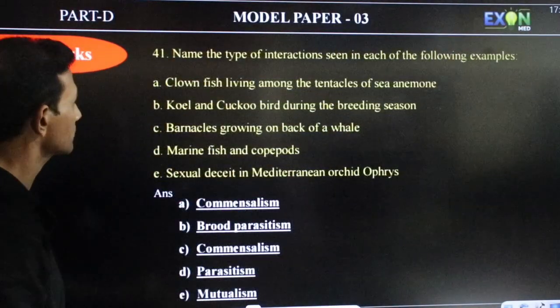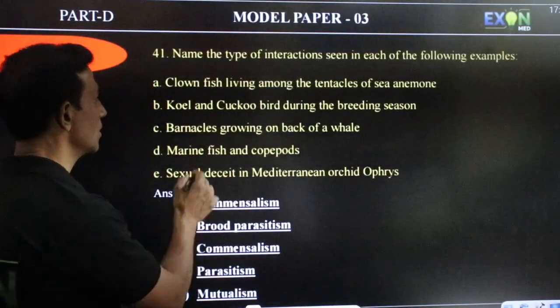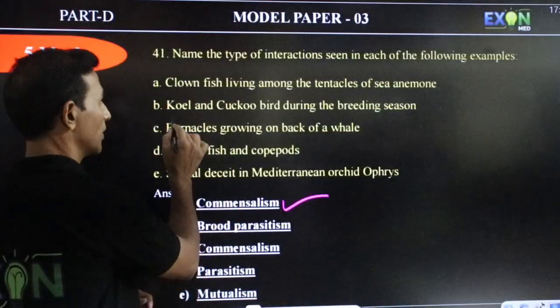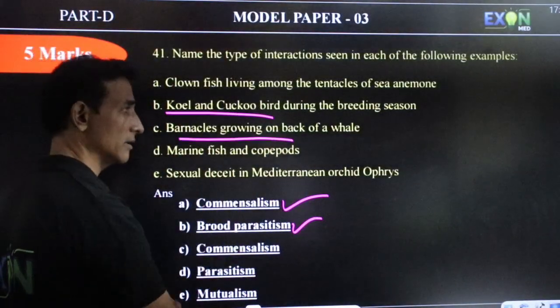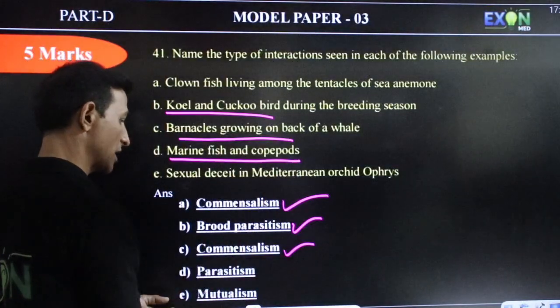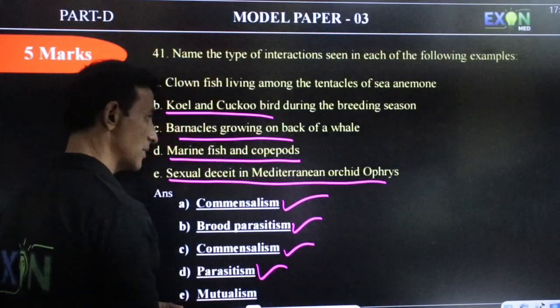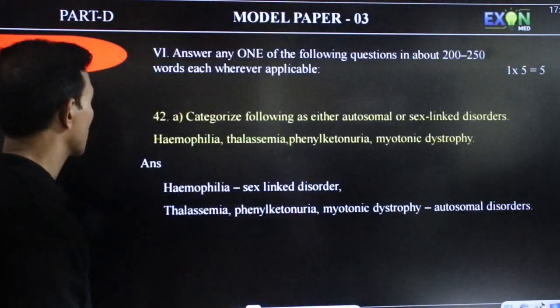Next one. Name the type of interaction seen in the following examples. Clownfish with a sea anemone, commensalism. Quail and cuckoo bird, brood parasitism. Barnacle on the whale, commensalism. Marine fish and copepods, parasitism. Sexual deceit in a Mediterranean orchid offers mutualism.